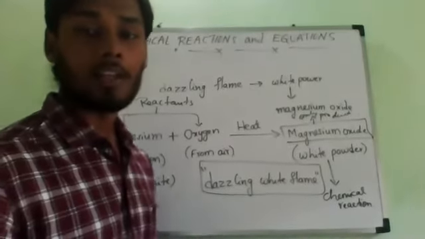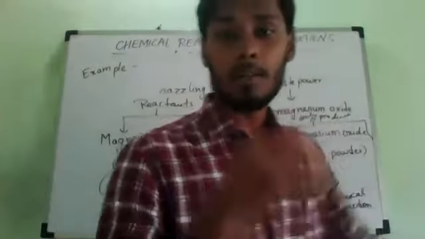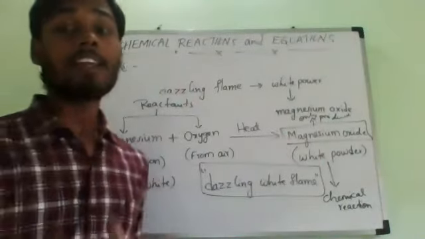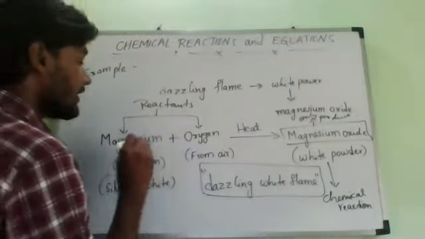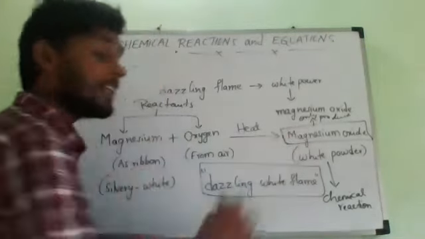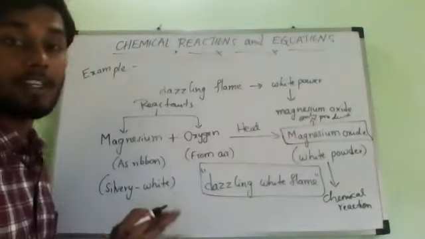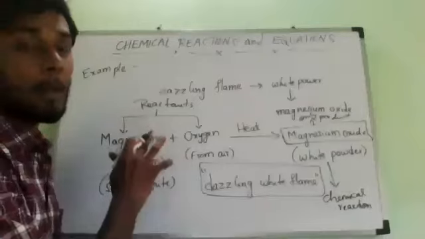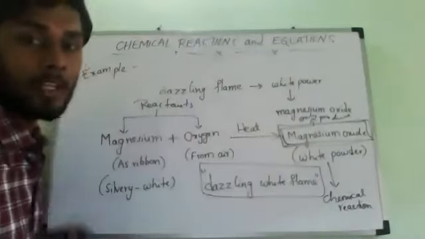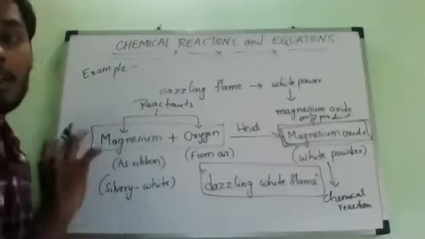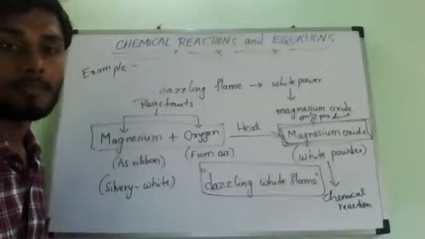That is what I'm saying continuously, correct? Why are you people not understanding? So the products have properties entirely different from those of the reactants. Here you will observe that the product, magnesium oxide, is entirely different from magnesium and oxygen, which are the reactants. Correct or not? Yes, sir.